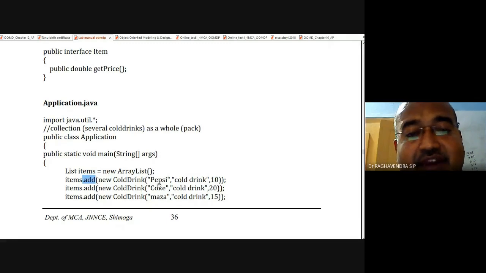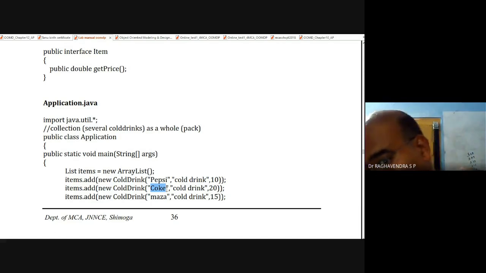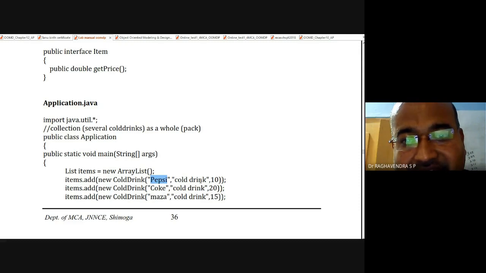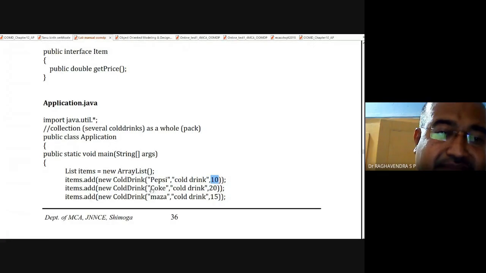And the second item, which one am I adding to the items now? The first item is Pepsi, that is the item name, the item description is cold drink, and the item price is ₹10, ₹10 for one. Next, I am adding the second item using the same method add.